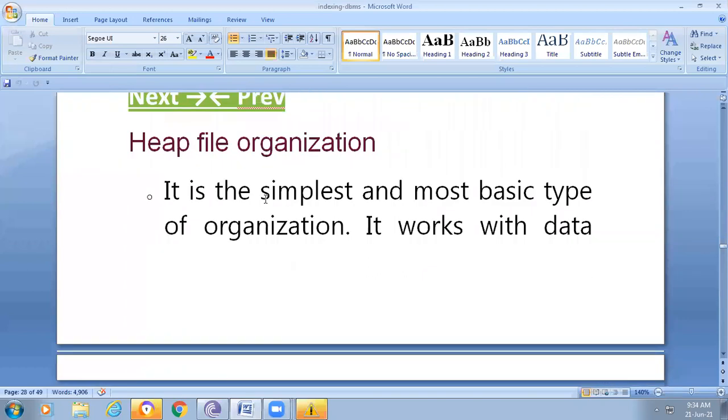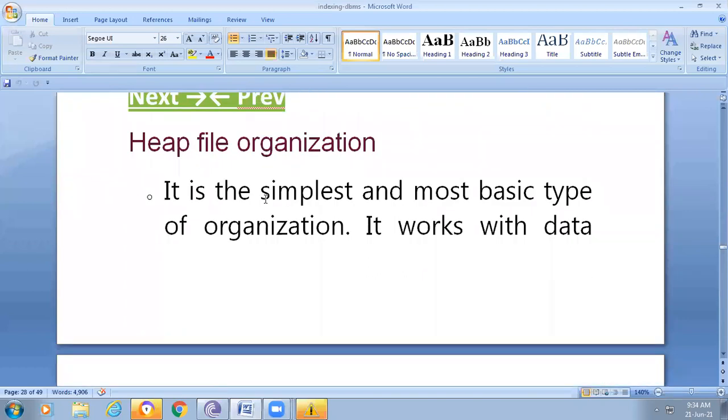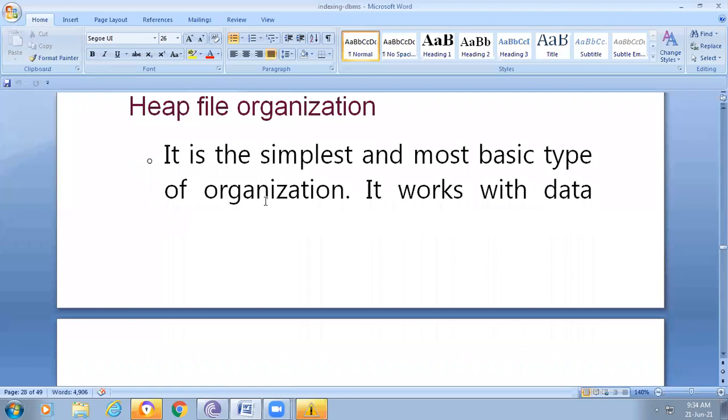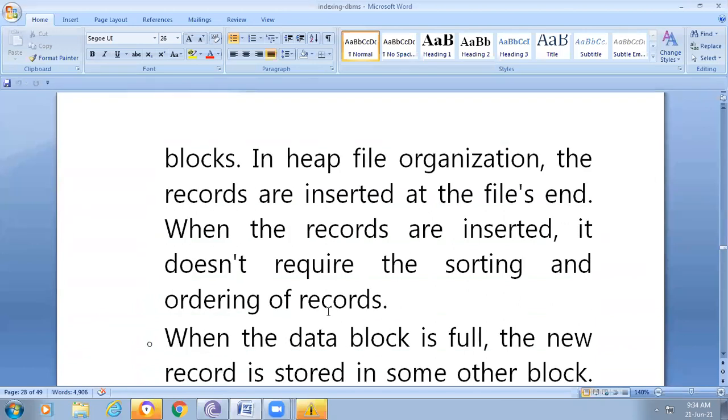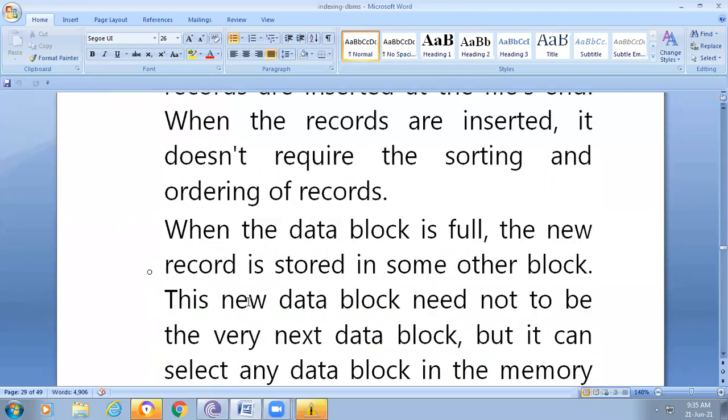Okay. So next, we will discuss heap file organization. It is the simplest method and most basic type of organization. It works with data blocks. In heap file organization, the records are inserted at the file's end. When the records are inserted, it doesn't require sorting and ordering of records.